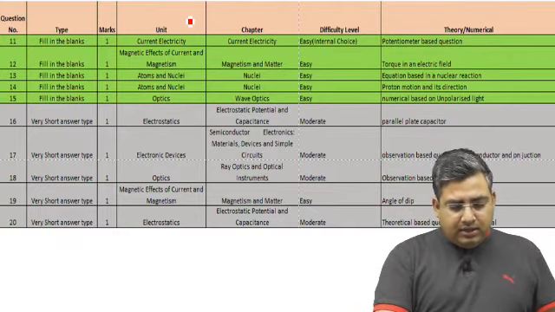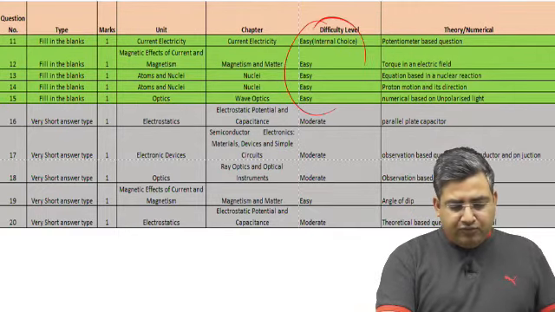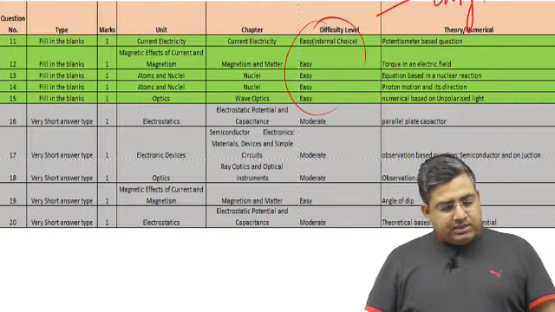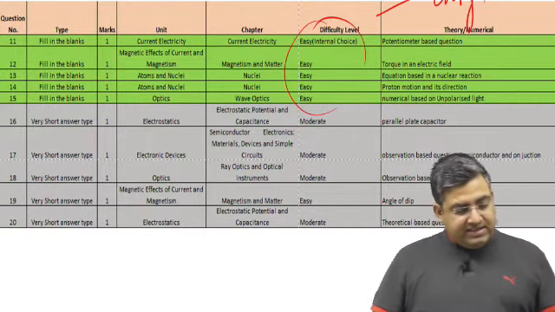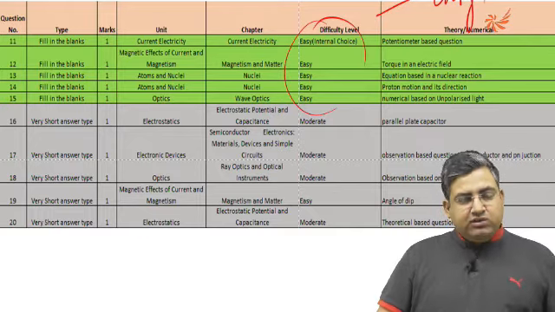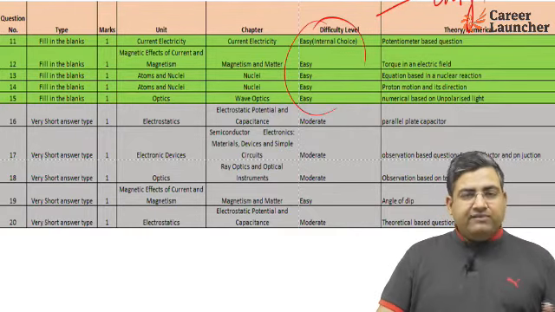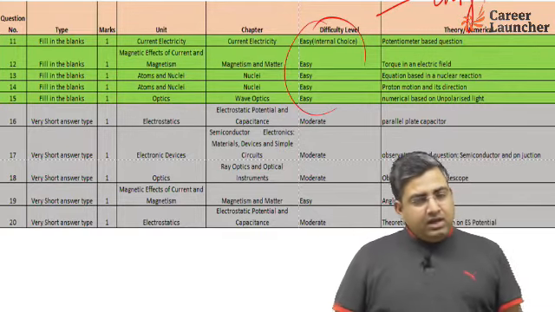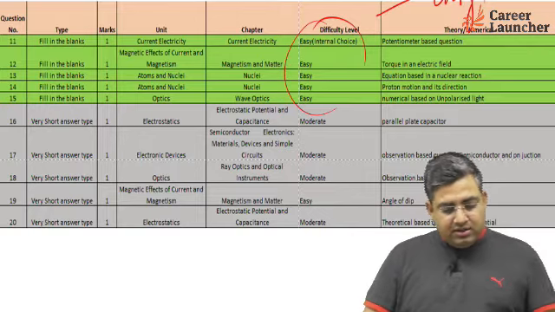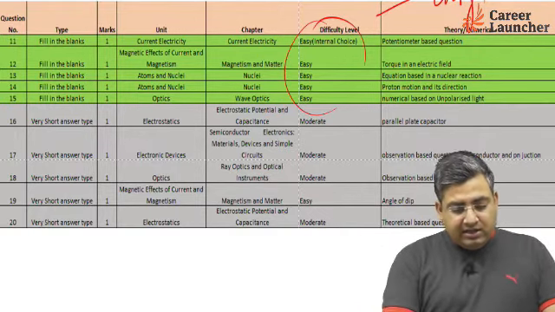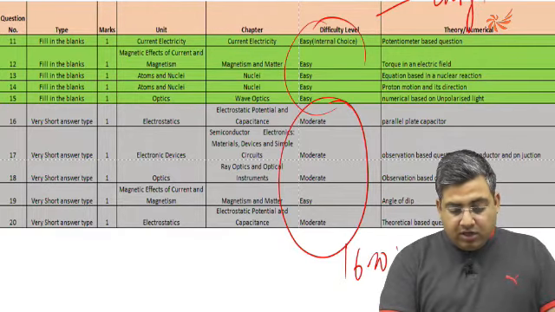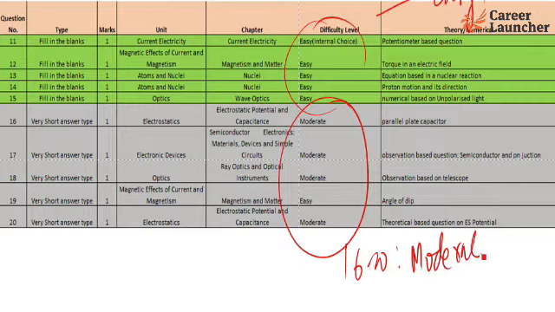So we can say that question numbers 1 to 15 were easy to moderate. Let us see question numbers 16, 17, 18, 19 and 20. Questions 11 to 15 were fill in the blanks, 1 to 10 were MCQs, and 16 to 20 were very short answer type. You can clearly observe that from 16 to 20 questions were moderate. The majority of the questions were moderate in nature.